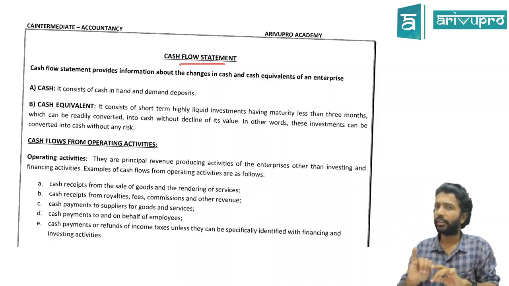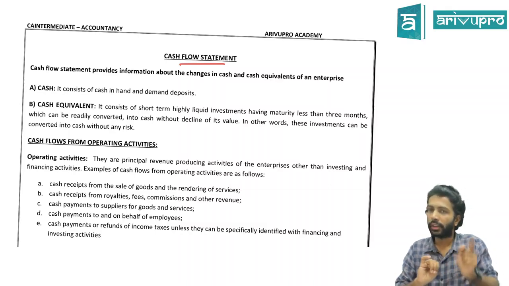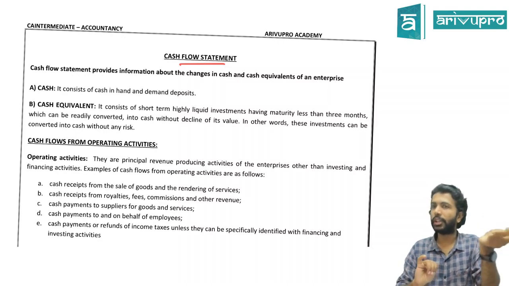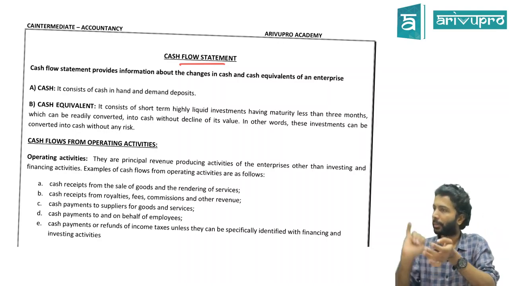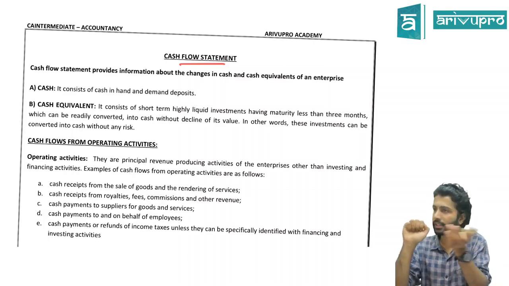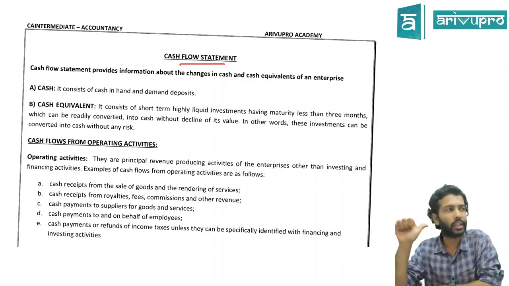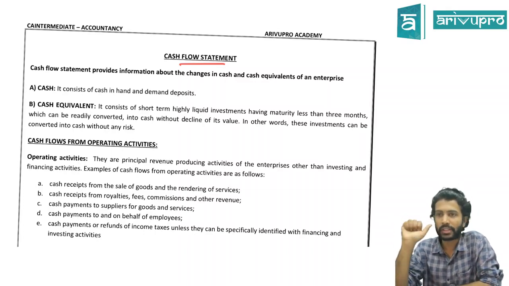Investing activity. Then if you still have surplus money, what will you do? Invest outside in the form of shares or debentures. So investment purchased in the form of shares or debentures is also part of your investing activity. If you can invest in them, you can also sell them. So sale of investment also is investing activity.